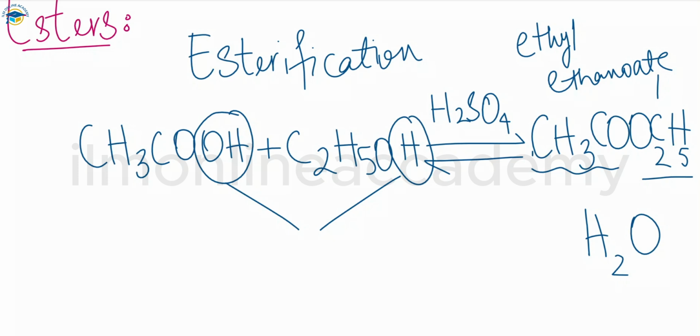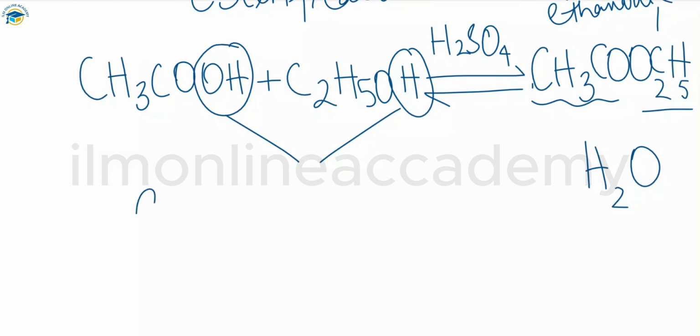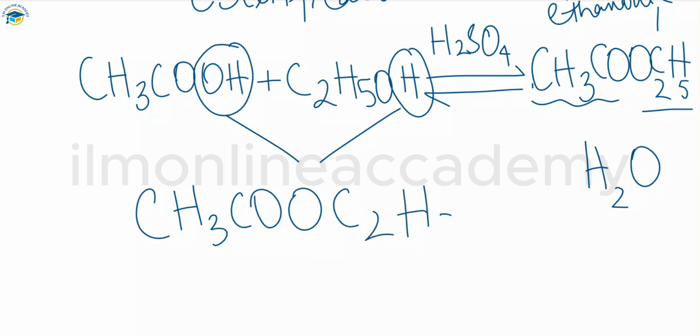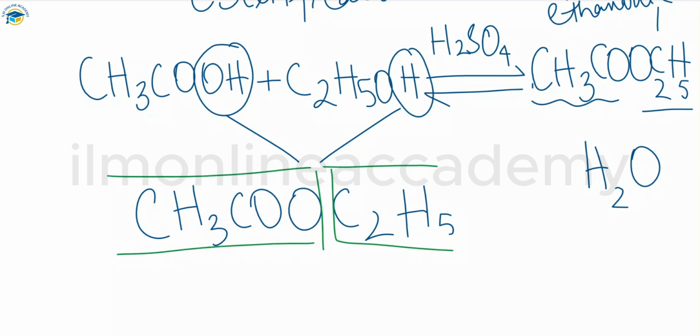So how can we name them? We can name the esters knowing that the name contains 2 parts. As we have done here, we will take the example of CH3COOC2H5. There are 2 parts present. First we have this, and second is the other one. The first part of the name is the alcohol, and the second part of the name is the acid.